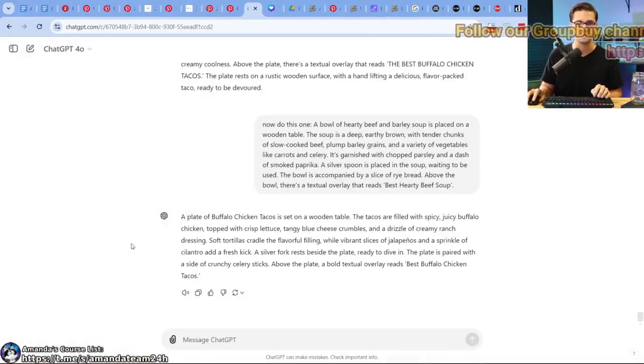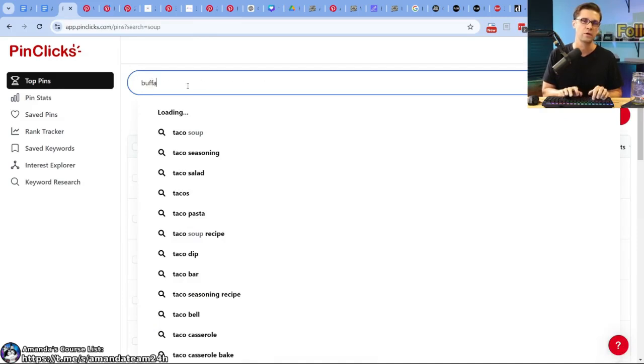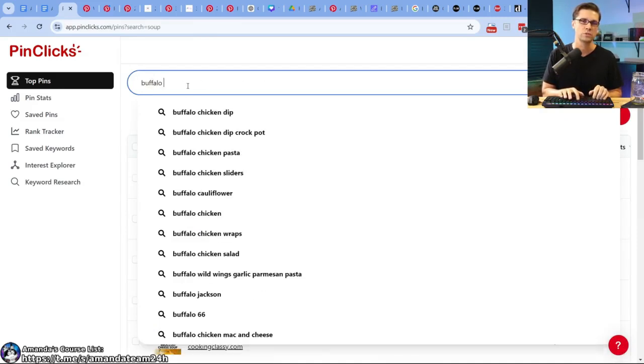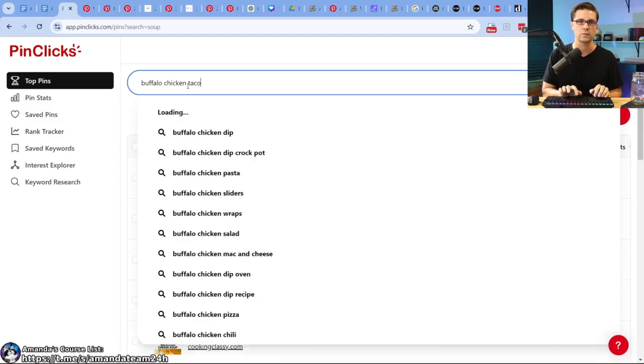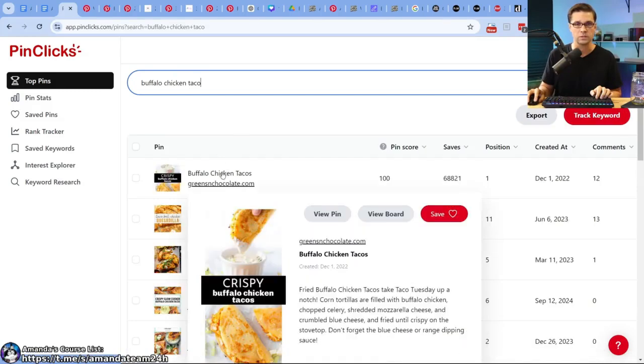All right, so now what we want to do is come to Pin Clicks. We have our images. We're happy about our images. We want taco. Let's do buffalo chicken taco. Has anyone done this? Probably. Taco Bell, no. Buffalo chicken tacos, good. This one right here.